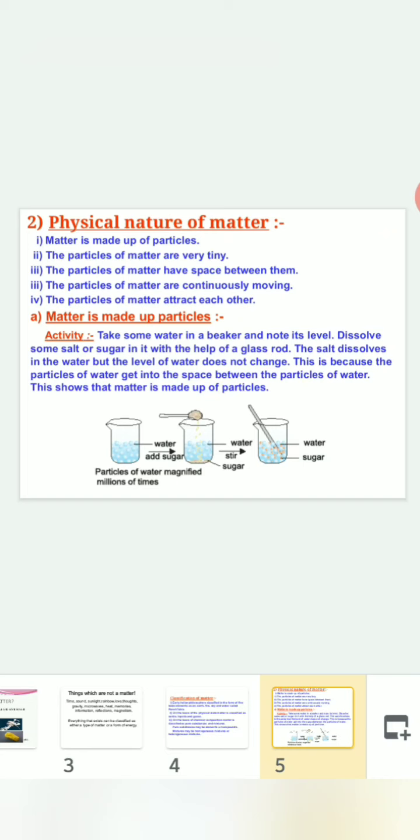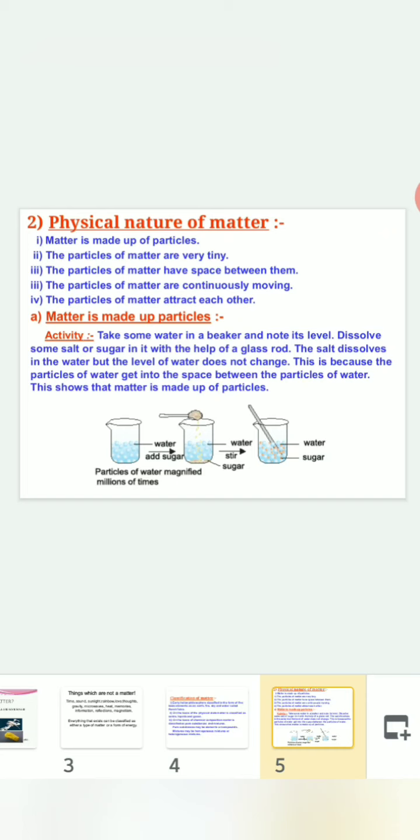First property: matter is made up of particles, for which we will do an activity. Here is an illustration. Take some water in a beaker and note its level. Dissolve some salt or sugar in it with the help of a glass rod. The salt dissolves in the water, but the level of water does not change.